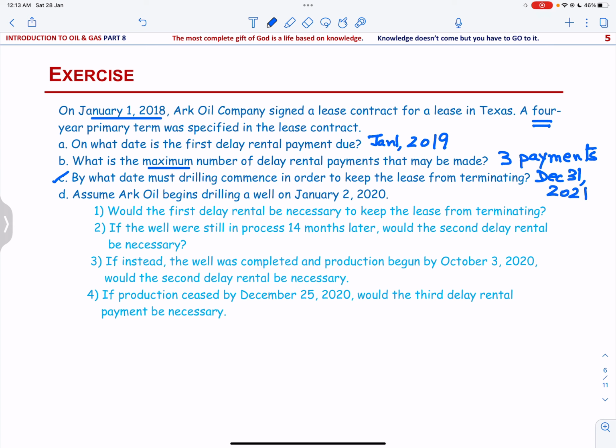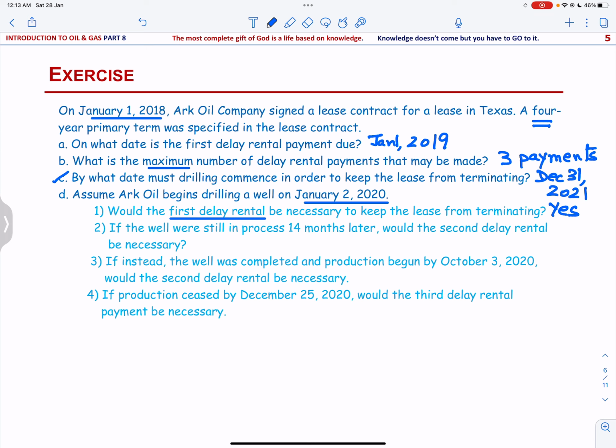Then assume Arc Oil begins drilling a well on January 2, 2020. Would the first delay rental be necessary to keep the lease from terminating? And the answer is yes, because 1 year expires on 1st of January 2019, and they are going to start the drilling on January 2, 2020.